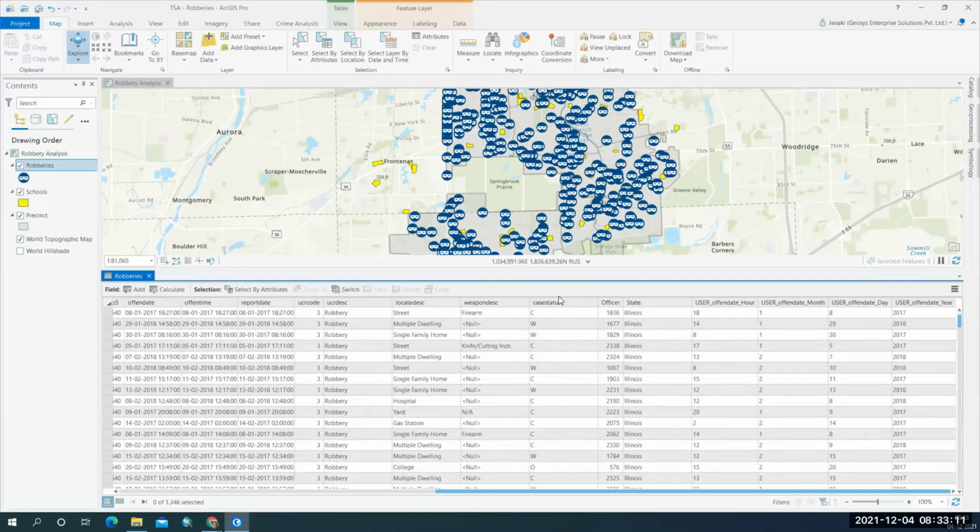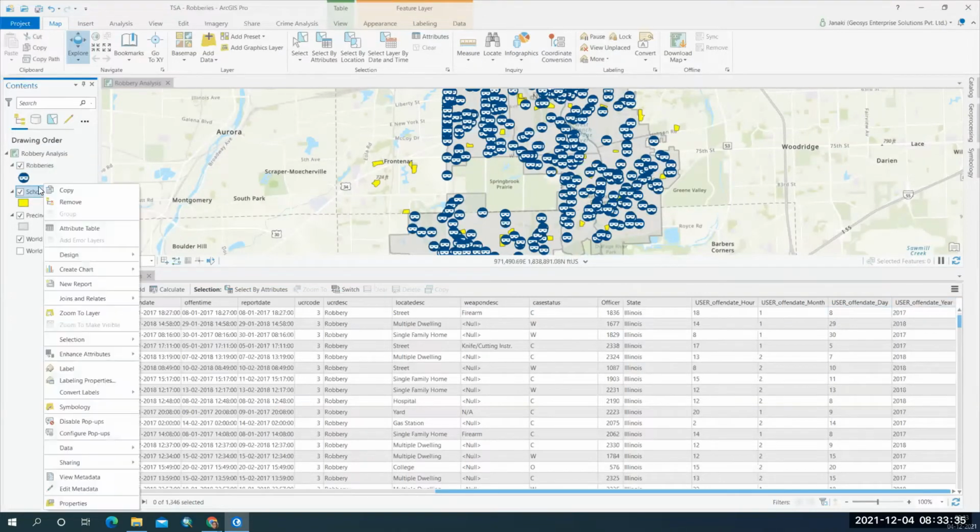The case status, the officer who is dealing with this particular crime in that location, and the state in which the incident has occurred, and the offense date, offense hour, offense month, offense day, and offense year, in which year that particular offense has occurred.